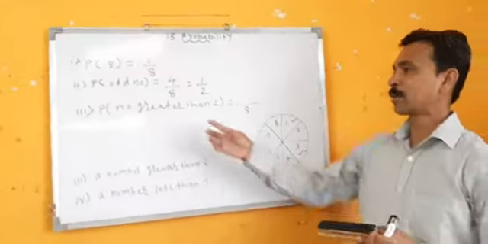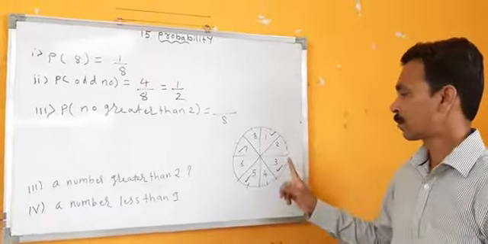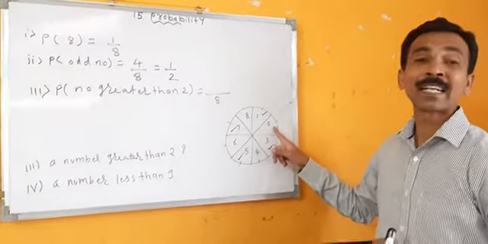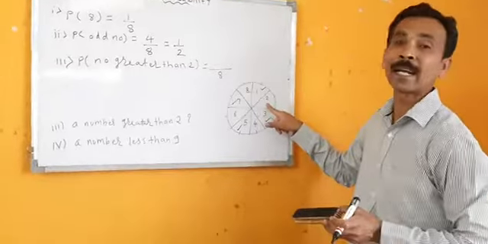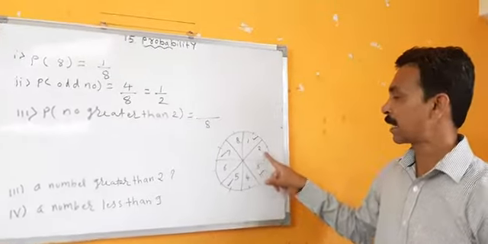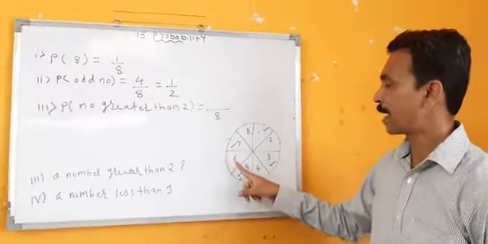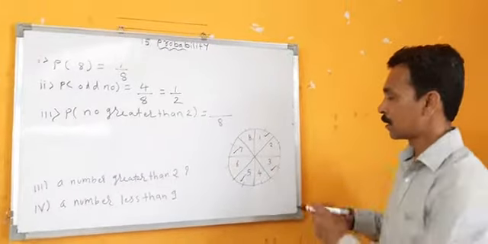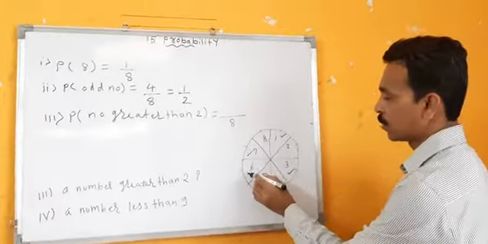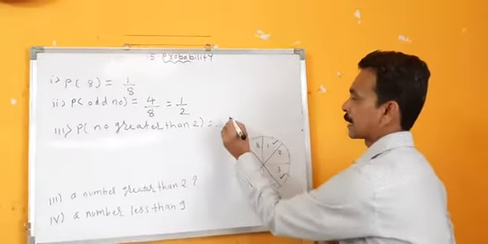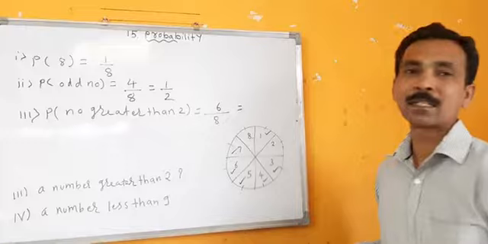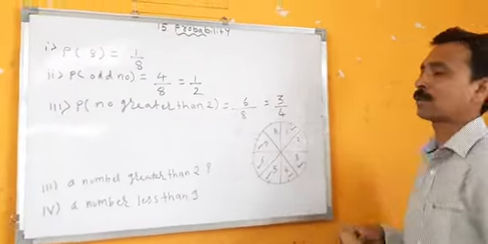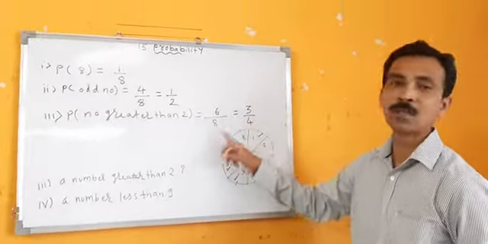Now we'll see how many numbers are there greater than 2. This is 3, this is greater than 2. So we have to count which are greater than 2. We don't have to count 1 and 2. So which numbers are greater than 2? 3, 4, 5, 6, 7 and 8. How many are they? 1, 2, 3, 4, 5 and 6. 6 upon 8. Reduce it. 3 upon 4. Right? Because 2 threes are 6 and 2 fours are 8.